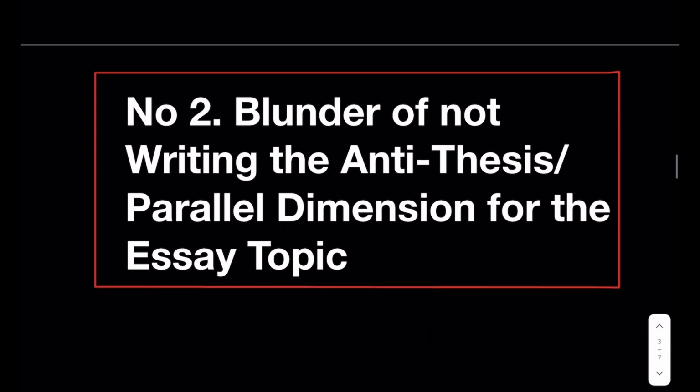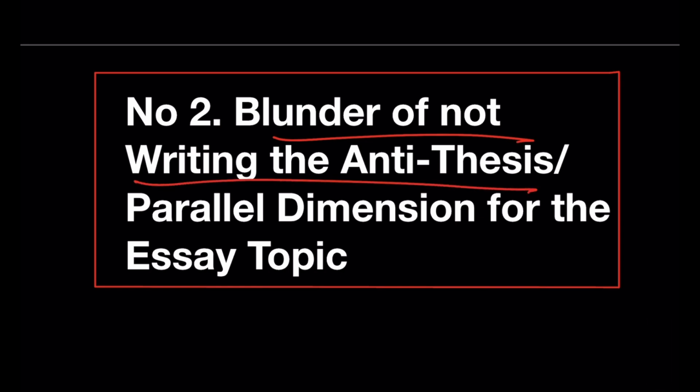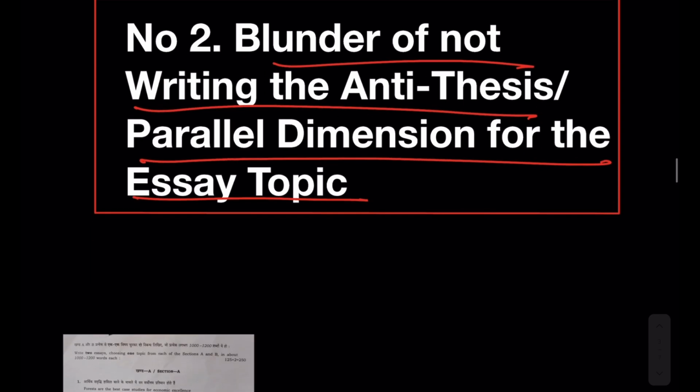So the second blunder, second mistake, it's more than a mistake, it's a blunder if you don't do it: writing the antithesis or parallel dimension for the essay topic. What is an antithesis? For example, this was the 2022 essay paper that we got. Here this particular student, whoever this paper belongs to, has selected "A ship in harbor is safe, but that is not what ship is for."